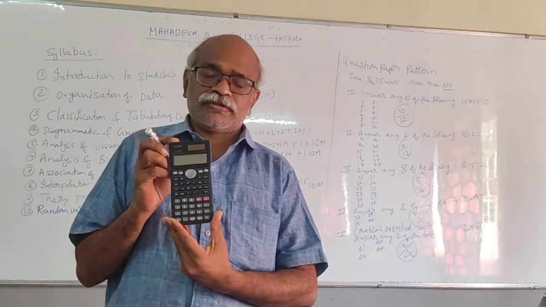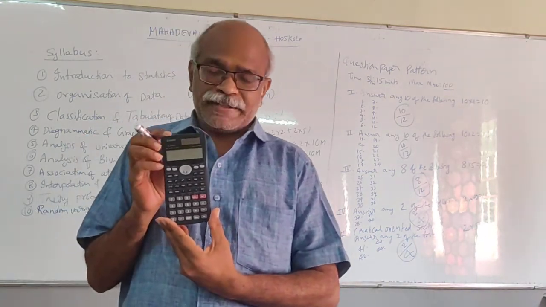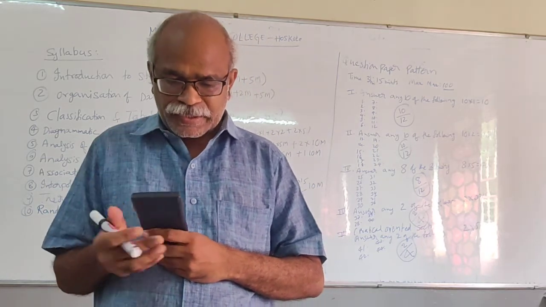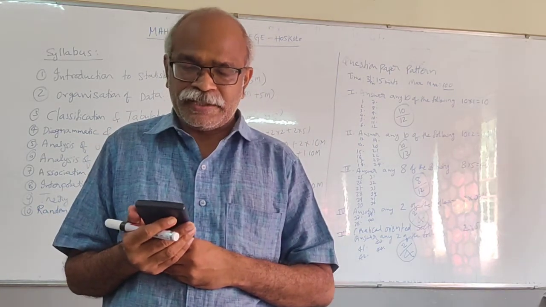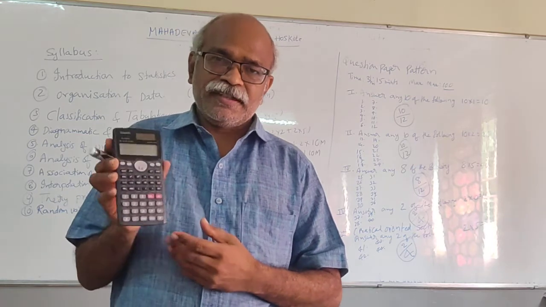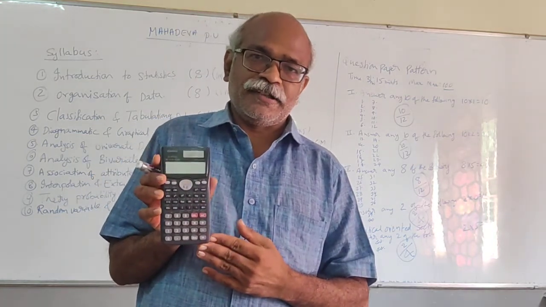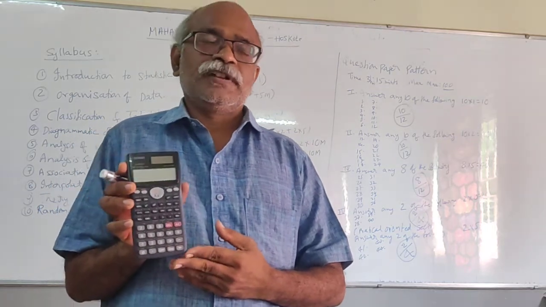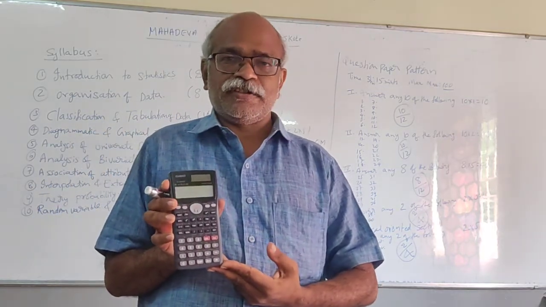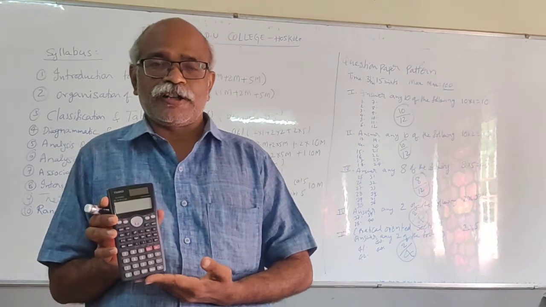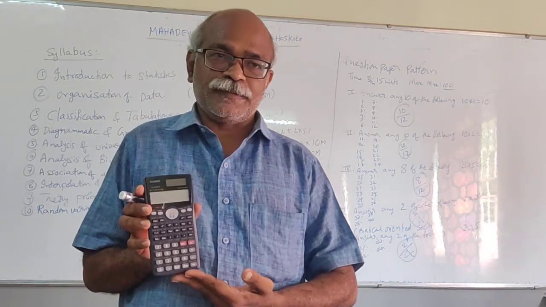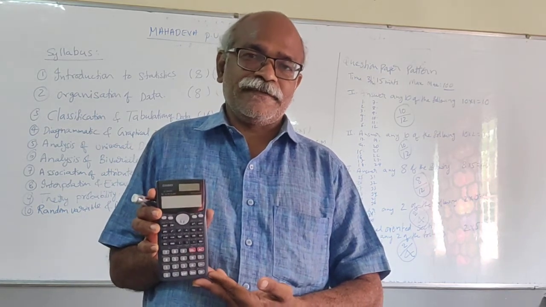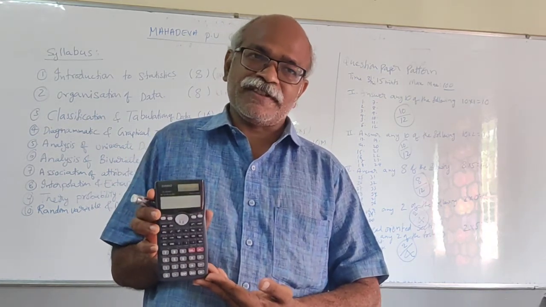All statistics students should purchase scientific calculator FX 991 MS. This is the allowed calculator for statistics only. If you can manage without this, it's okay. Only for log you need it in first PUC, whereas in second PUC you need it. So better you purchase in first year itself.